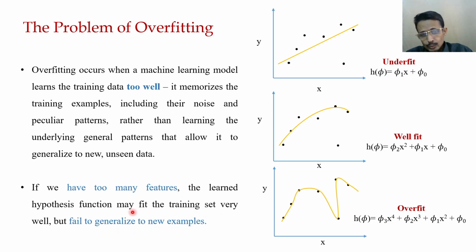It actually does not represent the data sample from a particular generic distribution. Rather, it tries to memorize all the points, including some points that may be noise. So that is the problem of overfitting.